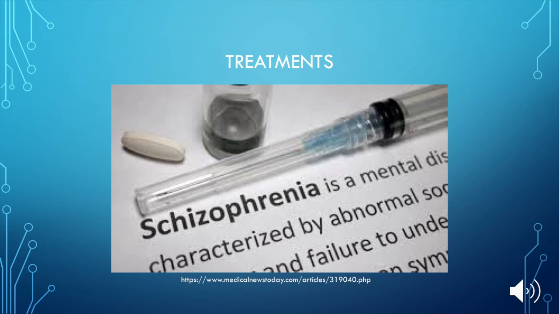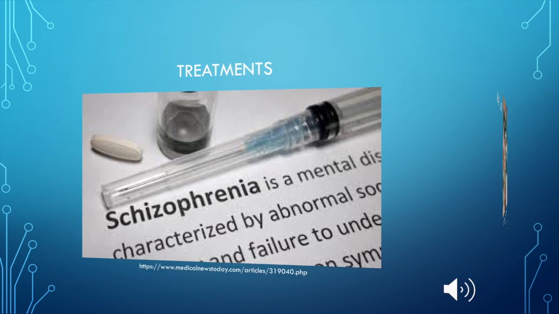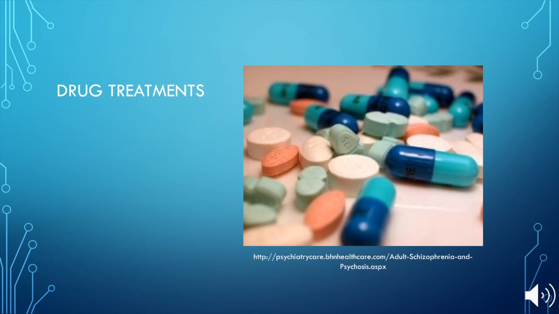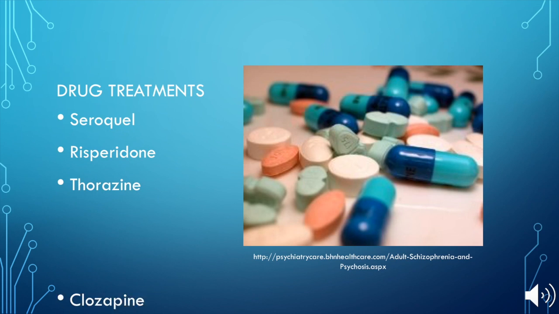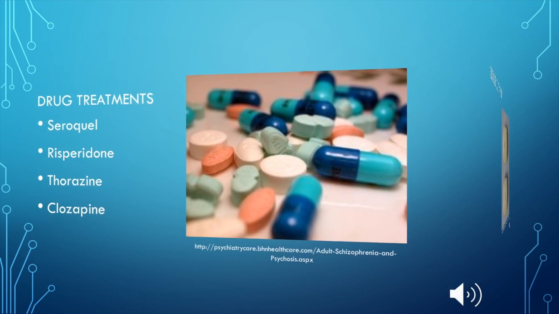So now it's time to talk about some of the treatments for schizophrenia and the neuroscience behind these treatment options. There are so many drugs to treat schizophrenia that I decided to pick 4 of the most common ones. These are Seroquel, risperidone, thorazine, and clozapine.